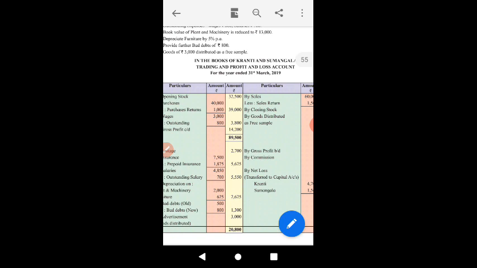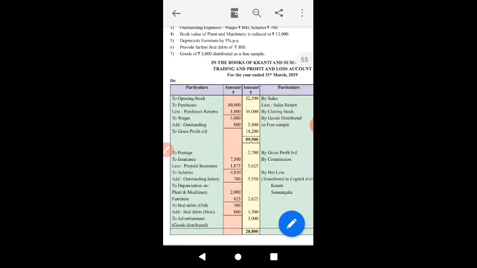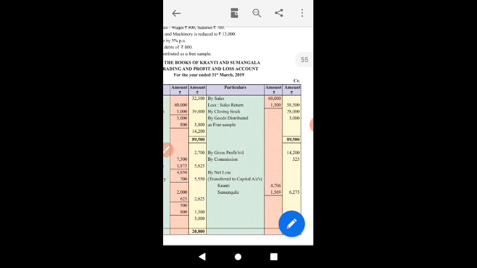The journal entry for this would be advertisement account debit to purchases account. So we will have to deduct rupees 3000 from purchases, but instead of deducting the amount from debit side, we can credit it to the trading account. Effect will be the same.